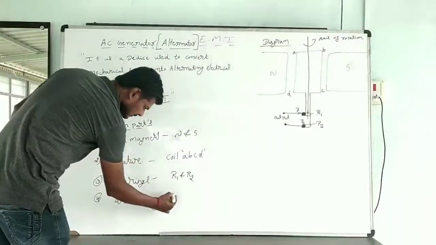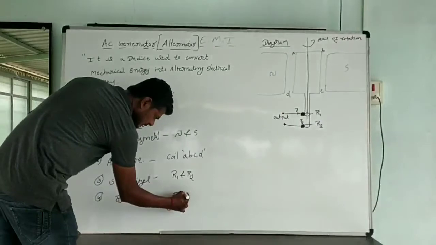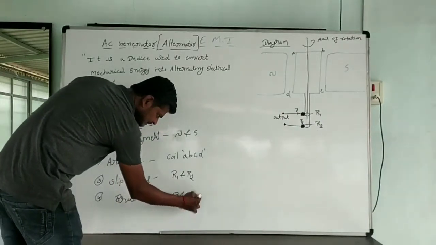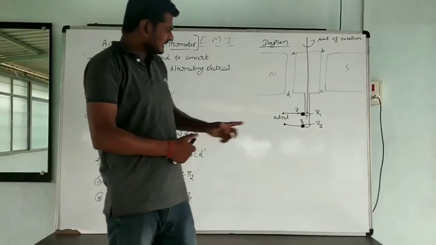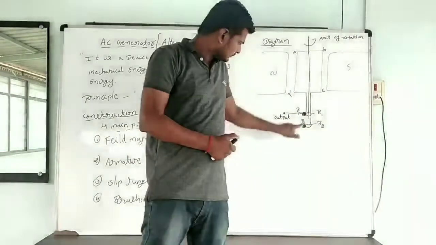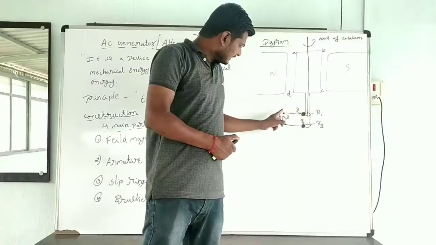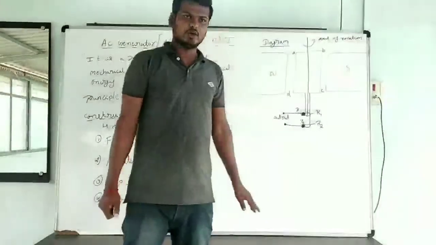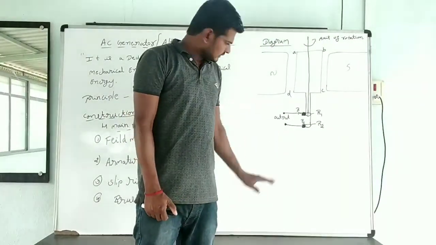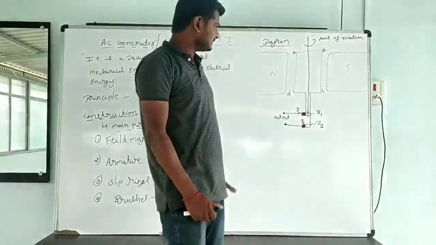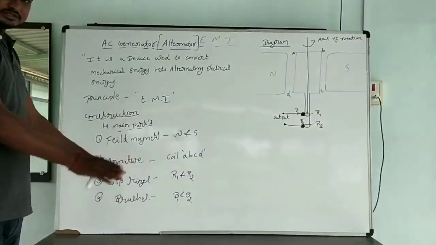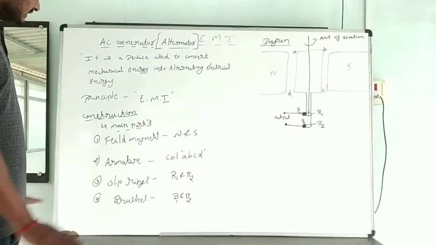Next one, last one, brushes, B1 and B2. The brushes are directly attached to the slip rings R1 and R2 and connected to the load to get the external output. Okay, these are the brushes. This is the construction of the AC generator.